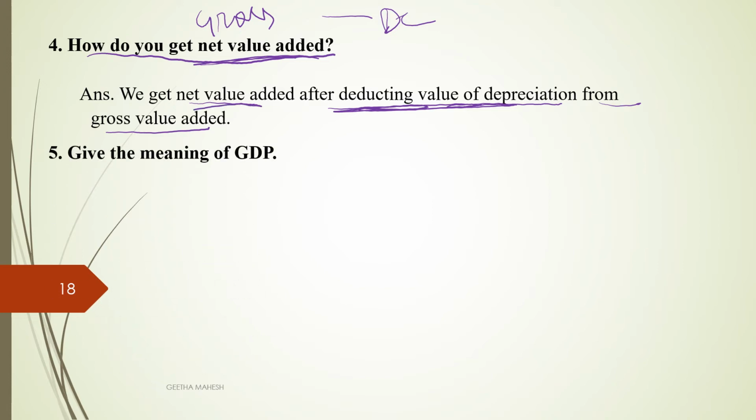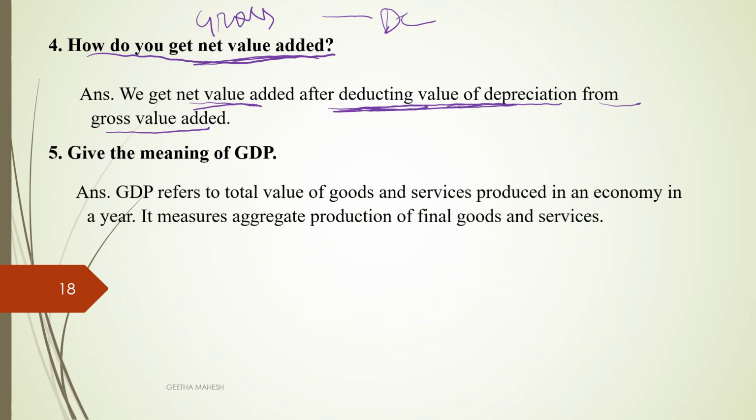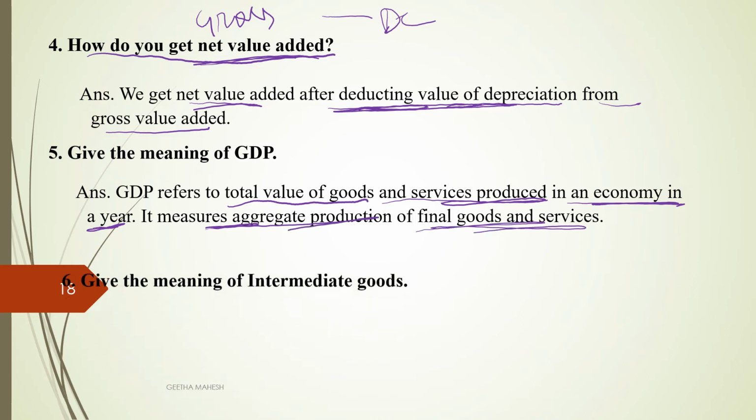Give the meaning of GDP. It is an aggregate or total value of goods and services produced in an economy in a year. It measures the aggregate production of final goods and services.